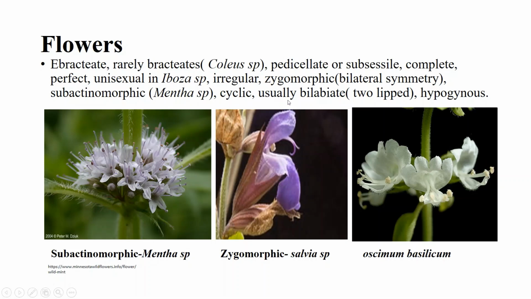Usually bilipped, means two-lipped. This Salvia flower is bilabiate, and here this is the Ocimum species flower. This is also bilabiate. Hypogynous means the ovary is superior.